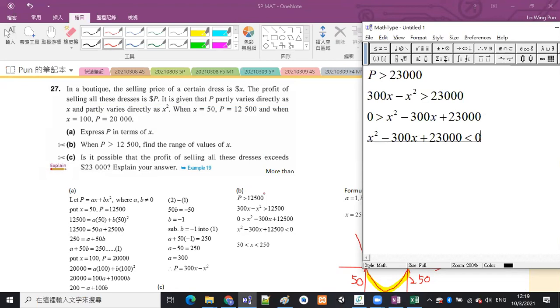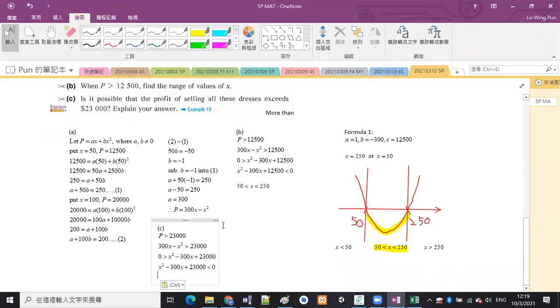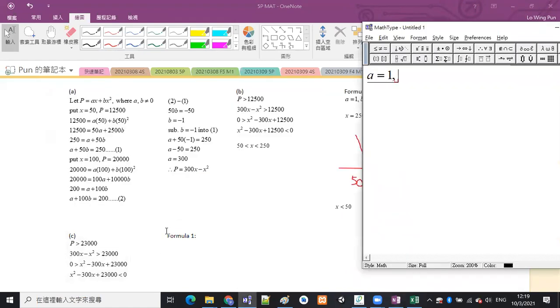Okay, and again we are going to use the formula 1 to check, and the happy face here. Okay, so this time formula 1, and we have A being 1, B being negative 300, and C being 23,000.